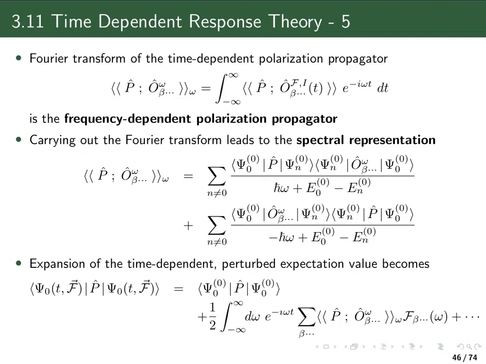The big difference is that here in the denominator, we do not only have the difference between the two energies, the energy of the ground state and the energy of the given excited state, which we have here in this sum over all excited states, but we also have the external frequency or the energy of the external frequency h bar times omega here in the first term. In the second term, where the two operators are also interchanged, we have minus h bar times the frequency of the external perturbation.